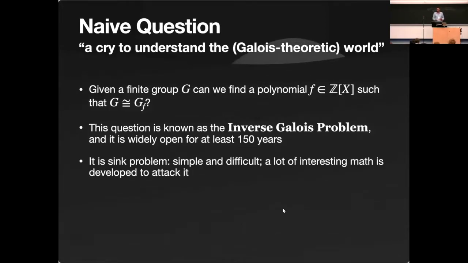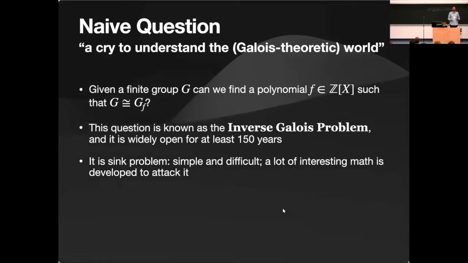The motivation for the question is important because it's a sink problem. Namely, it's a problem that interests enough people that they develop machinery and tools to study it. For example, the tools that were developed for the inverse Galois problem were very useful in the direct Galois problem, the same kind of machinery.